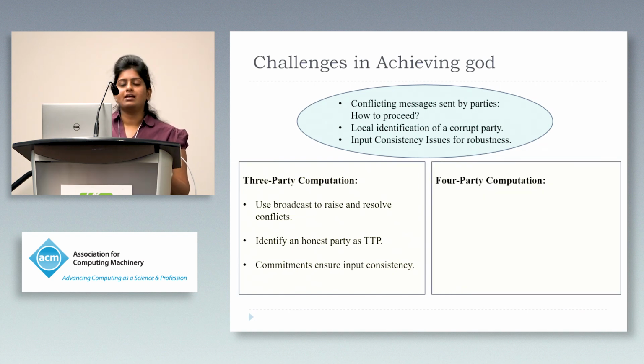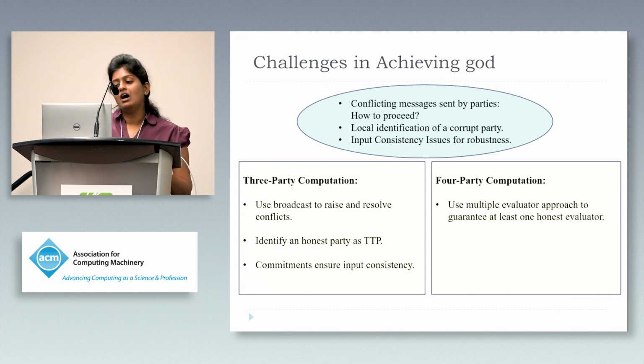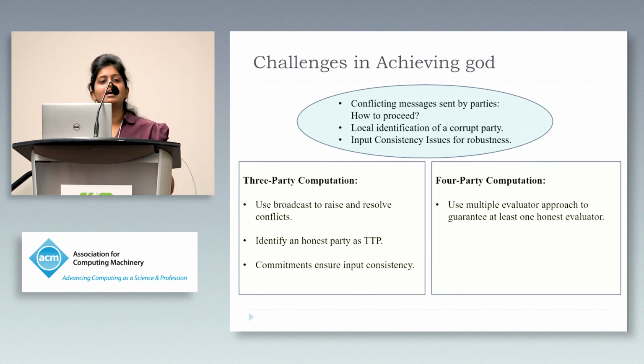In the four-party setting, the achievement of guaranteed output delivery is slightly more challenging, and we explore the setting of multiple garblers and evaluators, how to guarantee that there always exists one honest evaluator. However, this also gives rise to problems such as we need to ensure that both garblers send the same data to both evaluators, and also that one evaluator should be certain that he got the correct garbled inputs corresponding to his co-evaluator's input.